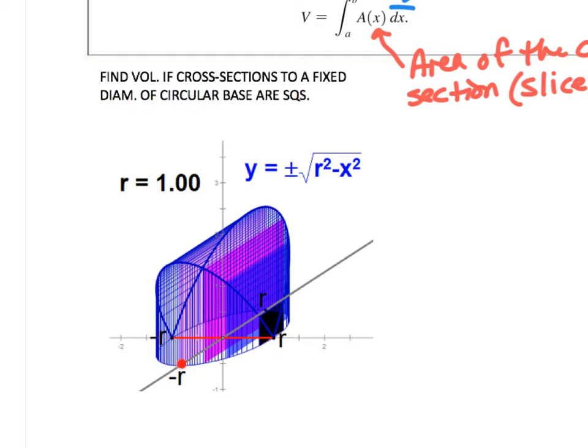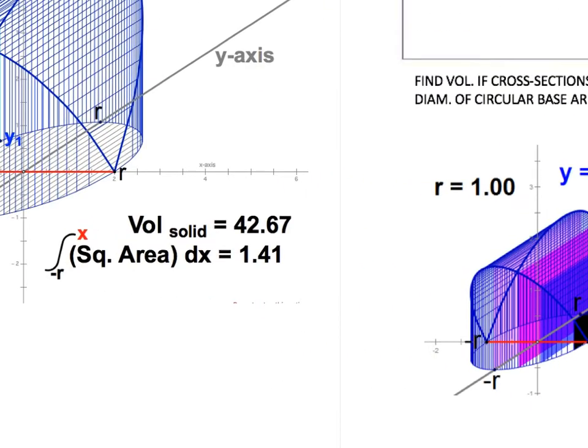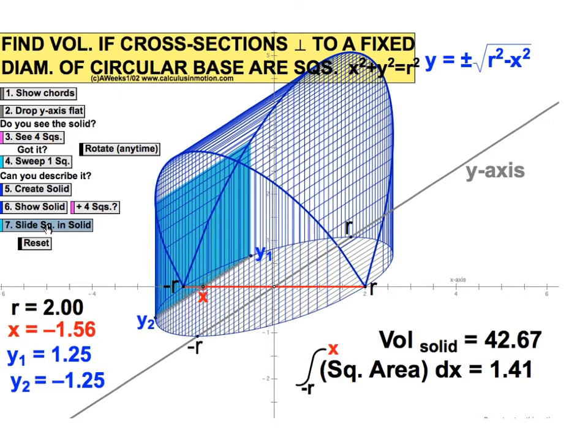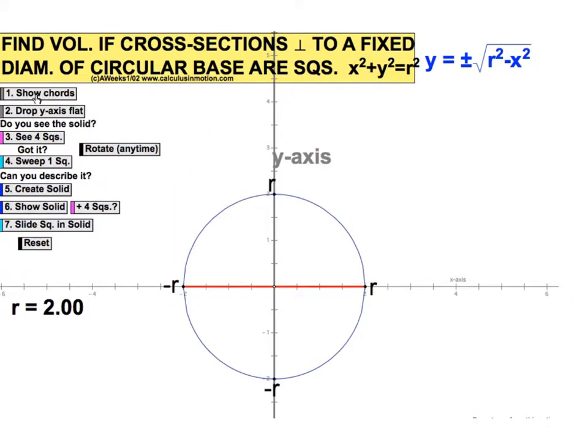So we have this fixed base, and we're going to create these squares that will move across the entire circle and create the solid, okay? Let me show you an animation real quick on how this all works.